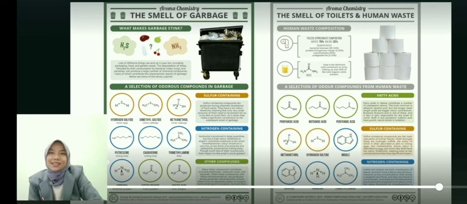Okay, in our life, the smell of garbage and the smell of toilets and human waste. Have you ever realized that the smell of these two things is also chemistry? There are some types of organic and inorganic odorant substances found in the garbage and the toilet, and they become dirty or unpleasant smells, as we know. Like the smell of garbage, which contains some sulfur and nitrogen and other compounds like hydrogen sulfide, dimethyl sulfide, or putrescine, and then the degradation of this waste by bacteria also makes the garbage stink.